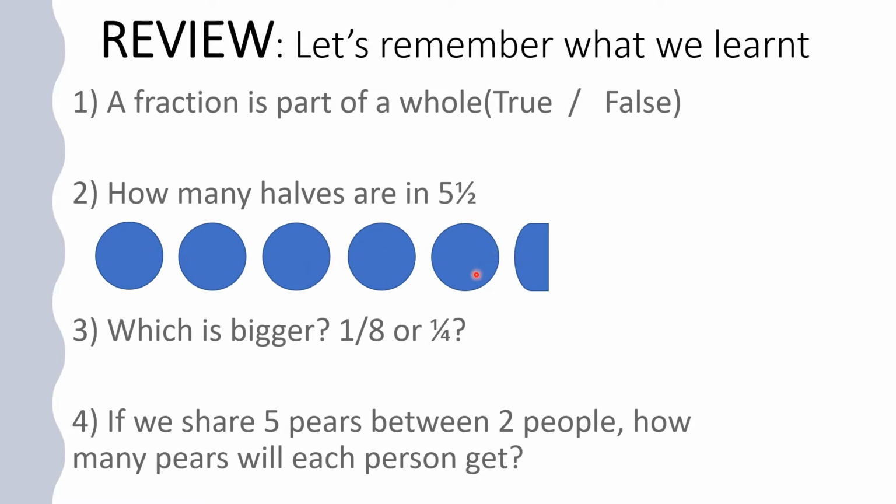Let's see the fifth one. 1/2 here, another half here. That makes 10. 10 halves. But remember, we have one extra half left. That makes how many? 11. Or, just as we said, the easiest way to work this out, yesterday in the class we said, multiply your denominator, 2, by your whole number. 2 times 5, 10. 10 plus 1, 11. So that's 11 halves in 5½.